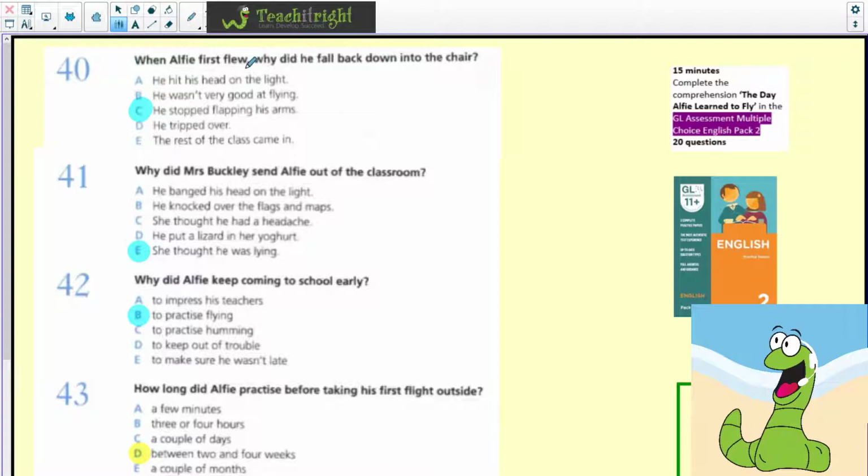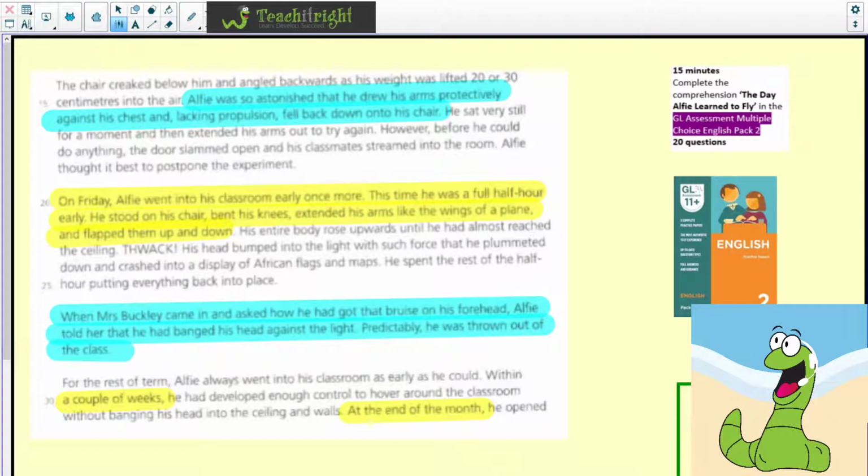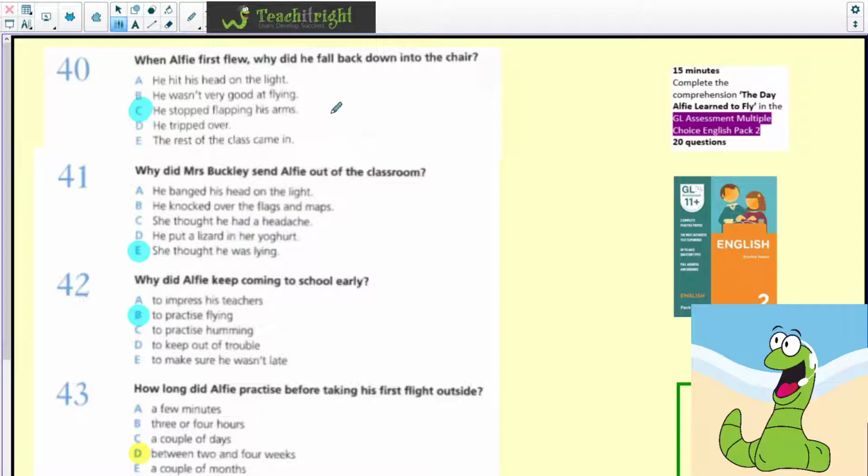Question 40. When Alfie first flew, why did he fall back down into the chair? Well, he actually stopped flapping his arms. So again, if we go back to the passage, Alfie was so astonished that he drew his arms protectively against his chest and lacking propulsion, meaning like energy, to get himself up in the air, fell back down onto his chair. So he wasn't able to get any propulsion, any momentum to try and get up in the air, and he drew his arms back into his chest. So that's really why he fell back into his chair again. So he stopped flapping his arms.